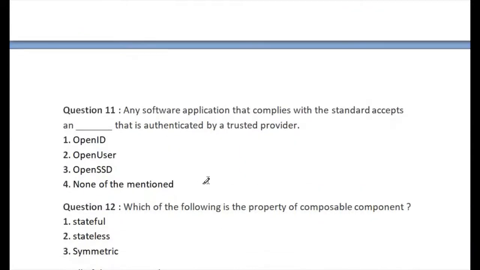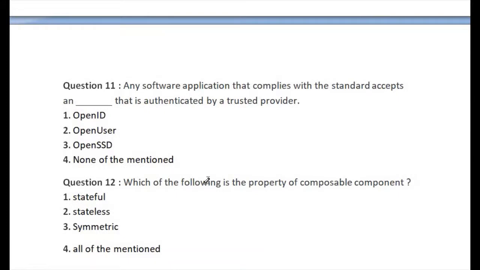Let's go for question number 11. Question number 11 is: any software application that complies with the standard accepts a blank that is authenticated by the trusted provider. The first option is OpenID, the second is OpenUser, the third is OpenSSD, and the last is none of the mentioned. The right answer of question number 11 is option number 1, OpenID. This is the right answer of question number 11.